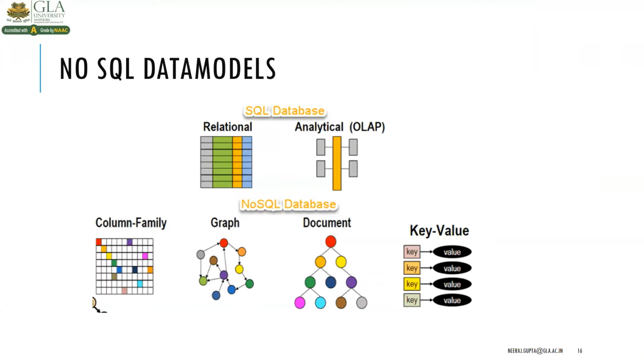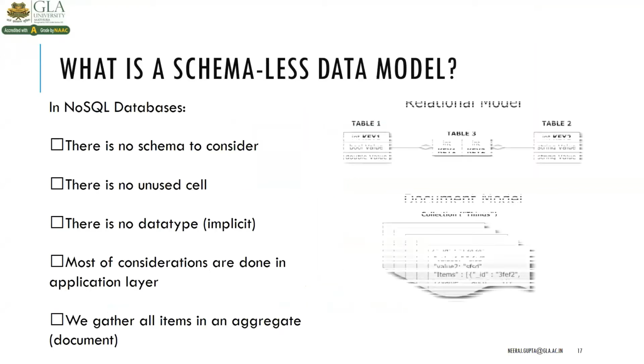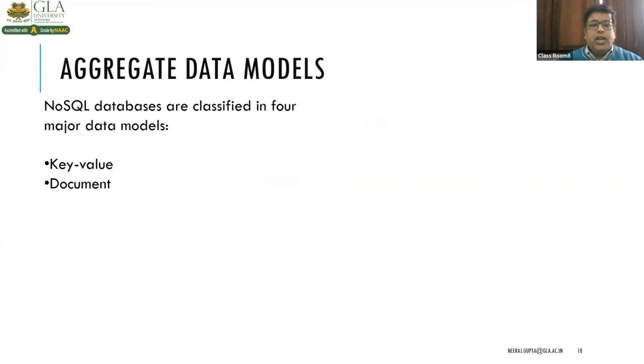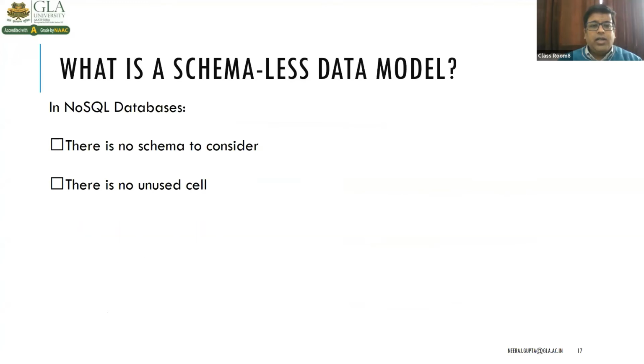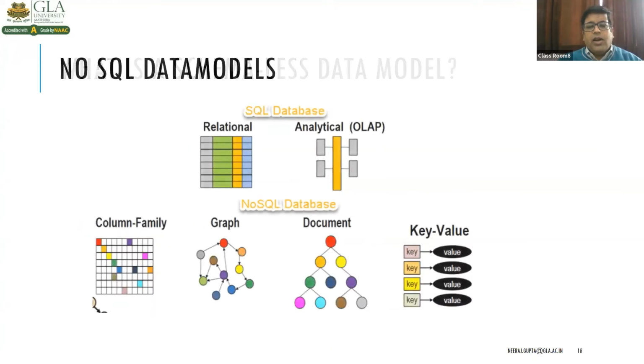Number of transactions. Vertices are transactions and edges are what? Conflicting instructions. You remember that? Yes, sir. Okay. So that type of thing is utilized in this data model, the aggregated data model graph.